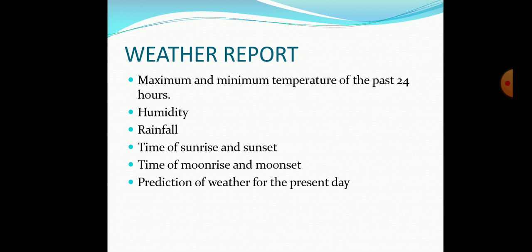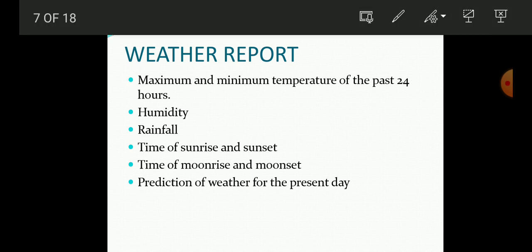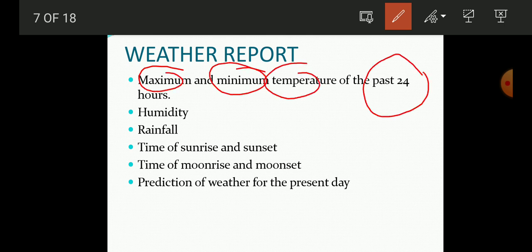Then the weather report tells us what the temperature should be, the maximum or the minimum temperature of that particular day. It will also tell us what the humidity is going to be that day. Humidity means the presence of moisture in the air. That also defines the weather of a particular place at a particular time.